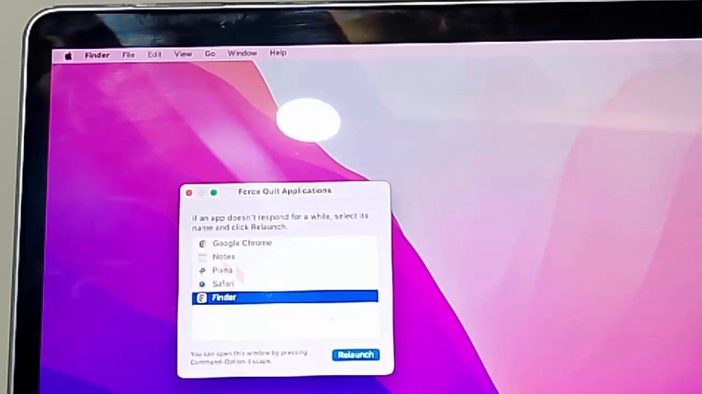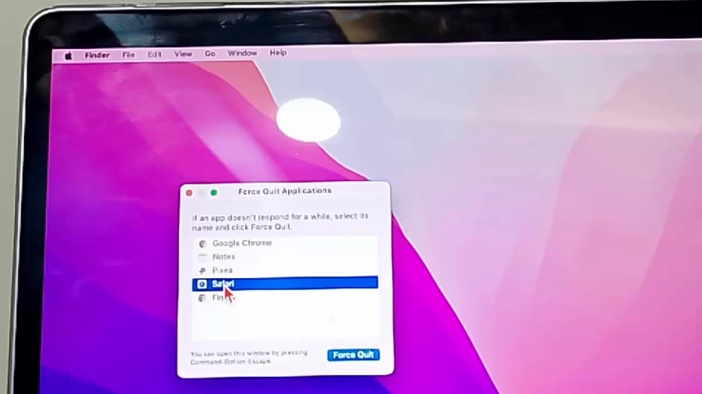So click on the Apple icon and select here, guys, force quit. And now find here the iMessage app, for example this one. Just select the app and after this click on force quit. So this is the first method.